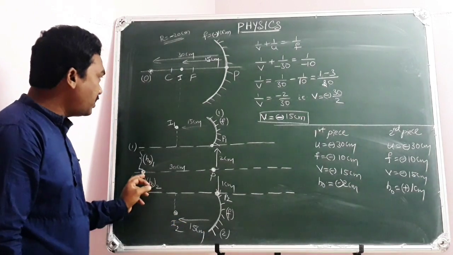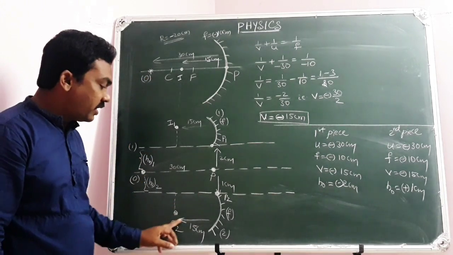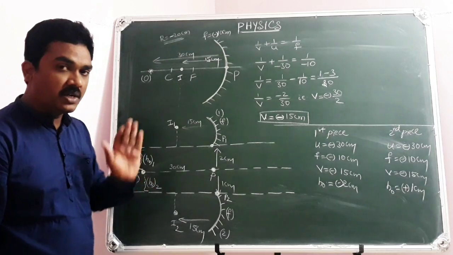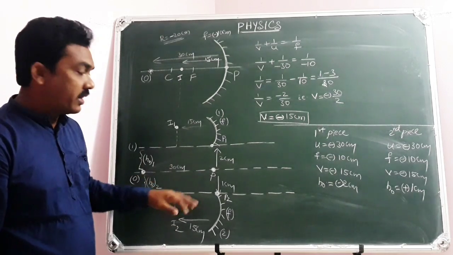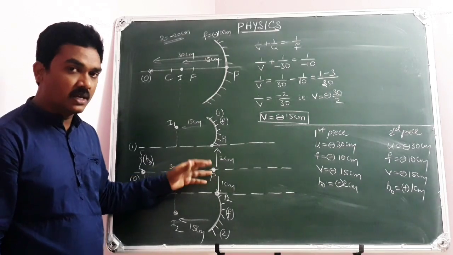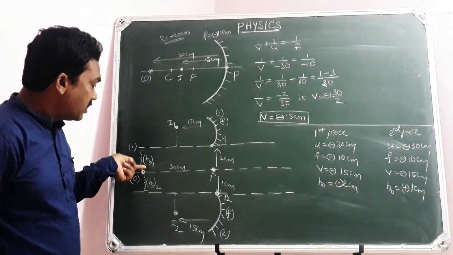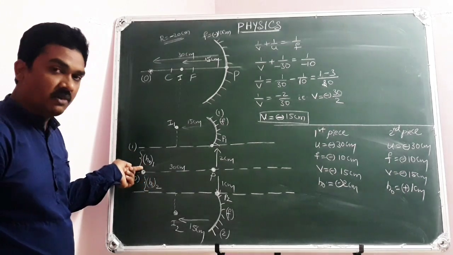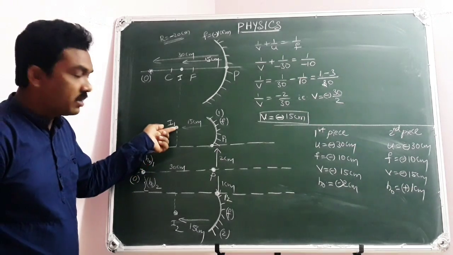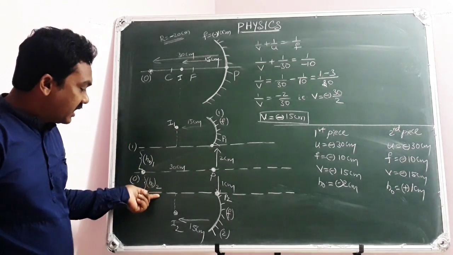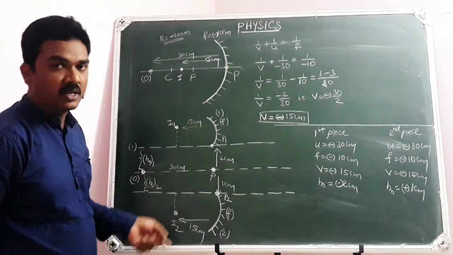As the object position remains the same like in the original case, image positions will remain the same. But a very interesting point: as their principal axes are different and the pieces are displaced perpendicular to the original principal axis, this is the size of the object for the first piece, which is below the principal axis, so the image will be above the principal axis. But in the second case, if the object falls above the principal axis, the image will be below the principal axis.